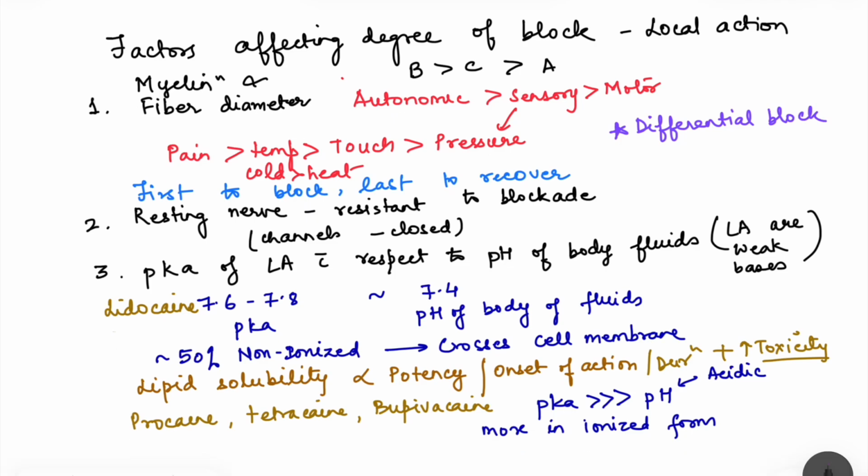So what are the factors which affect the degree of block? That means how much intense the block will be locally. Here we are talking about the local action where the drug is given. So one is myelination, where the block is faster in myelinated fibers compared to that of the non-myelinated fibers, and the next is fiber diameter.